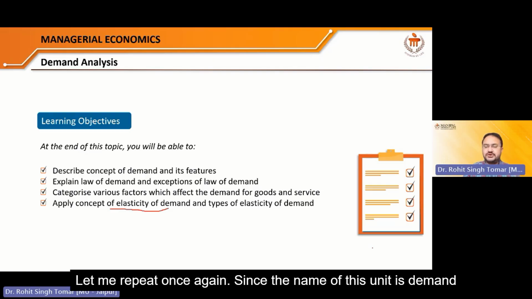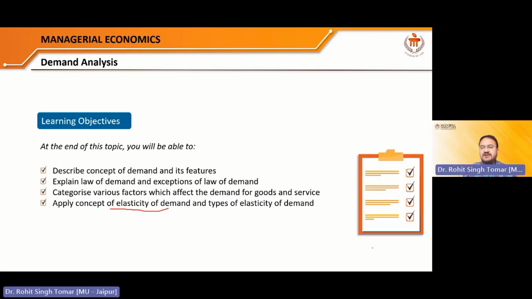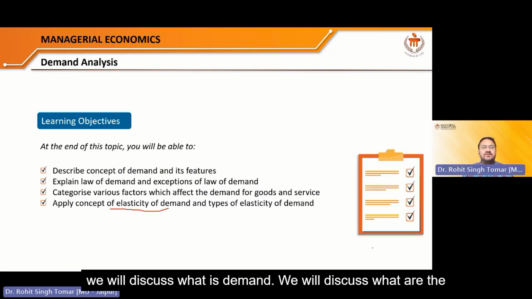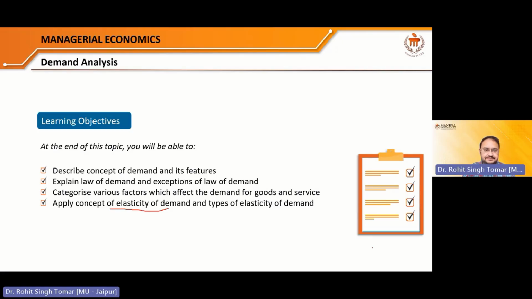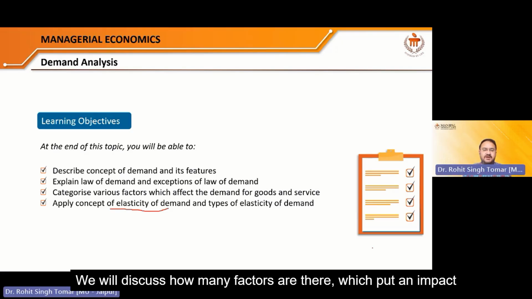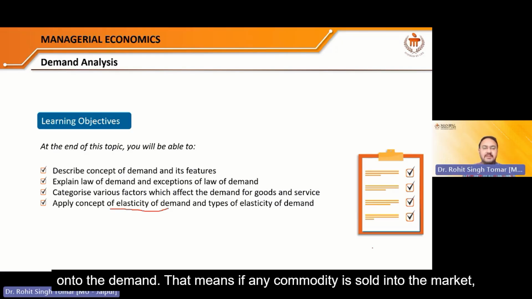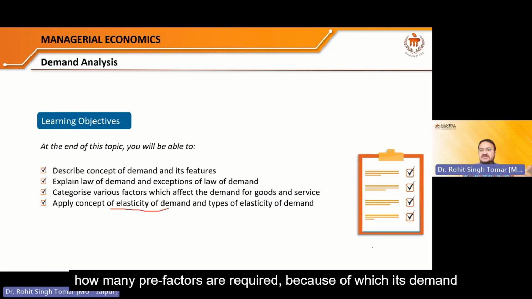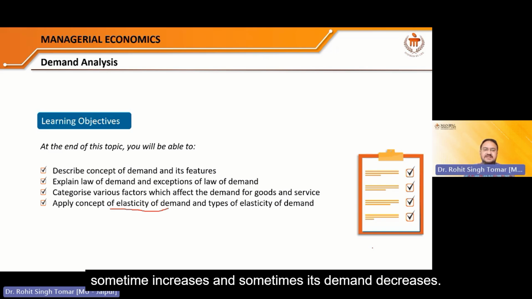Since the name of this unit is demand analysis, we will discuss what is demand. We will discuss what the exceptions to the law of demand are. We will discuss how many factors put an impact on demand. That means if any commodity is sold in the market, what factors cause its demand to sometimes increase and sometimes decrease.